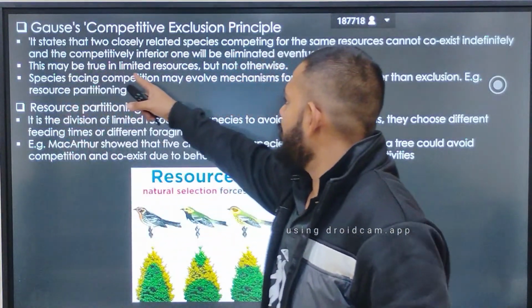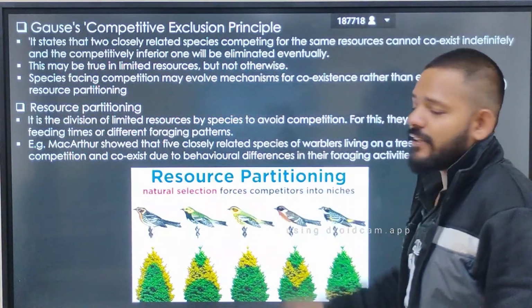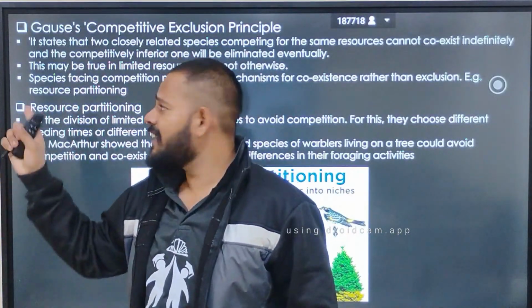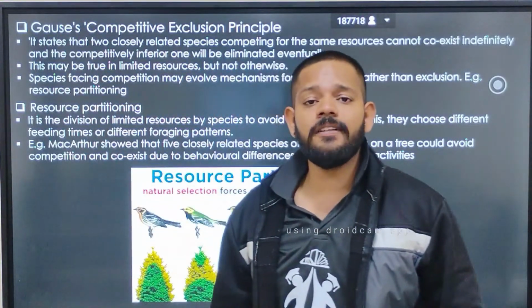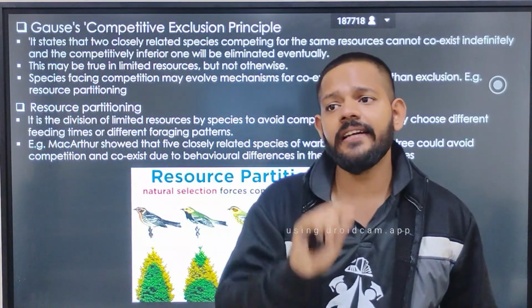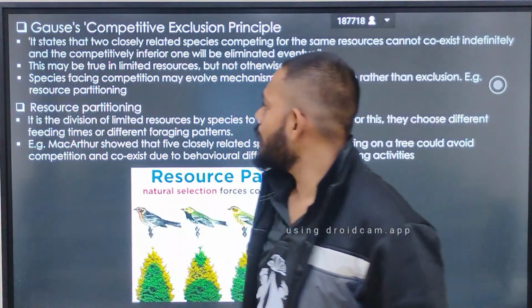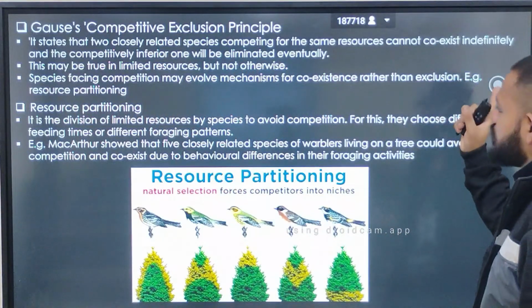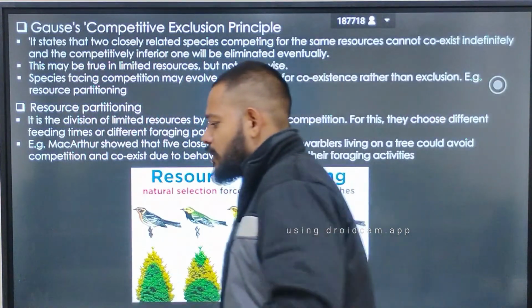This may be true in limited resources, but not otherwise. If the resource is unlimited, Gause's competitive exclusion principle does not apply. It is applied only in a limited resource ecosystem. Species facing competition may evolve mechanisms for coexistence rather than exclusion, for example, resource partitioning.